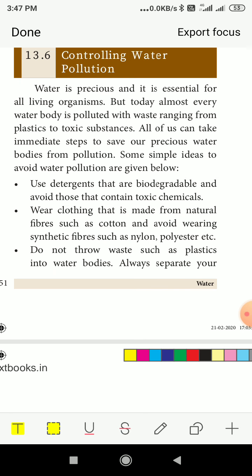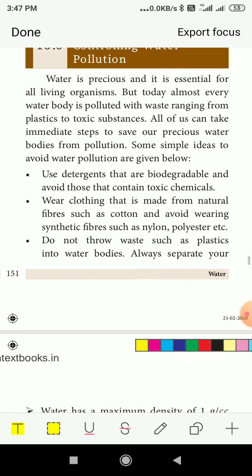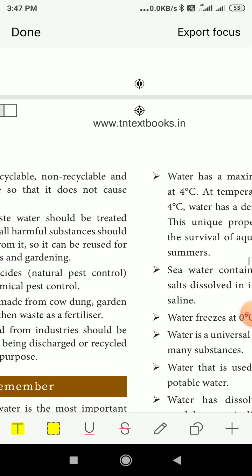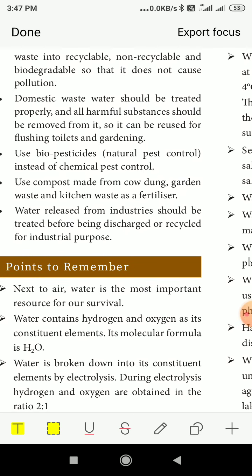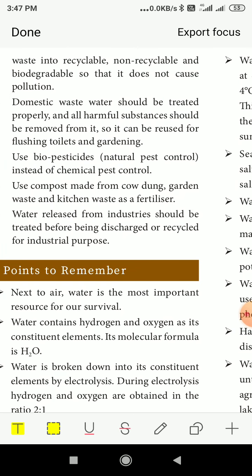Do not throw waste such as plastics into water bodies. Always separate your waste into recyclable or non-recyclable and biodegradable so that it does not cause pollution. We have to differentiate the biodegradable and non-biodegradable things, and we have to dispose of the waste materials properly. Domestic wastewater should be treated properly, and all harmful substances should be removed from the water before use.